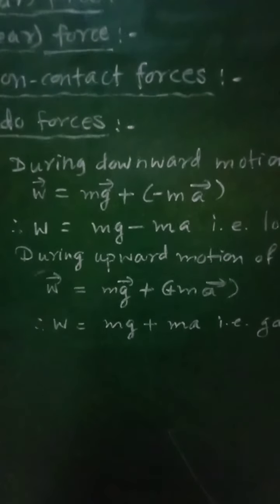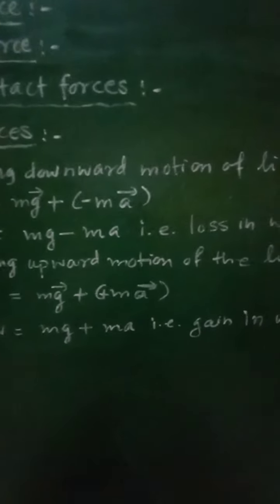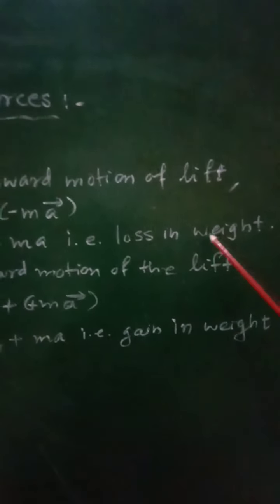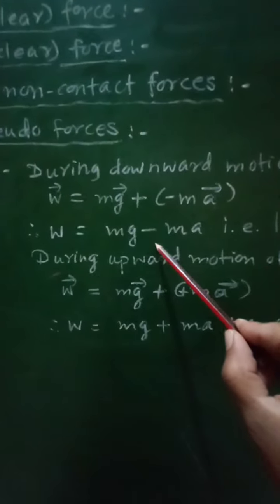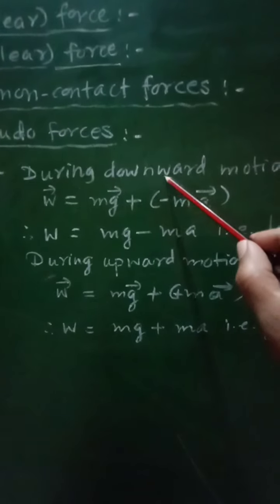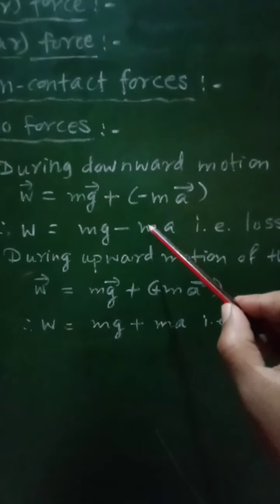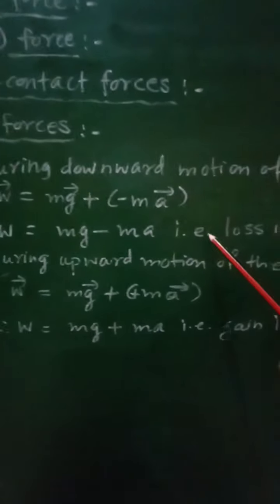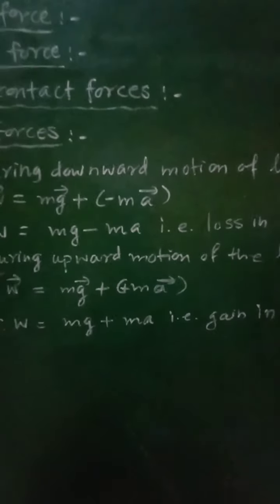That is, there will be loss of weight. So during the downward motion of the lift there will be a feeling of loss in weight by that person.